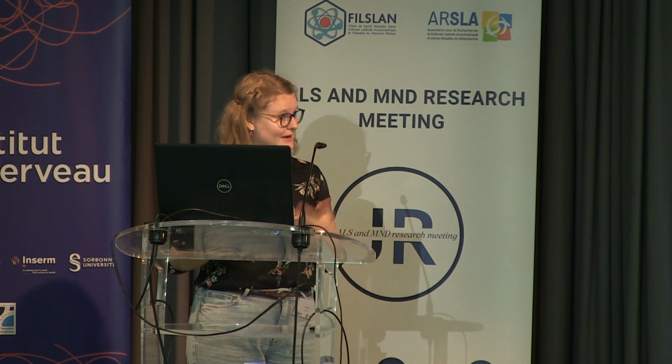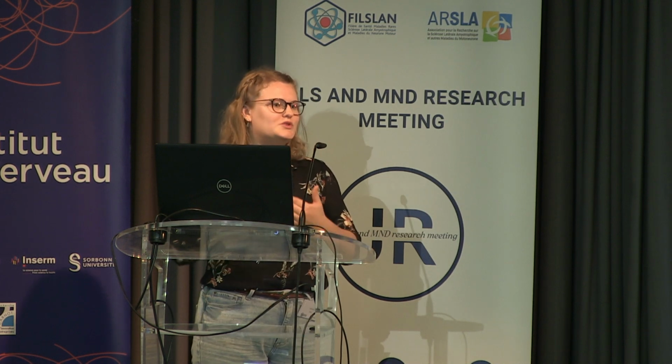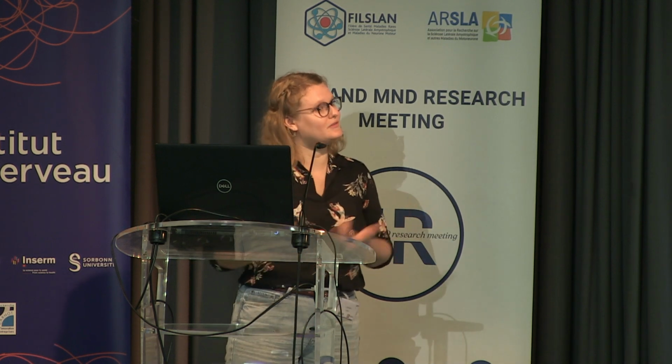So now we have to determine if it means that it only acts on females and why. Or maybe, as you saw, we always have huge differences between male and female. Maybe males see more impact, and then when we treat them with trametinib, it's already too late. Maybe we have to treat them at a different moment. So we still need to understand if males and females are just different, or we should treat them in a different way.